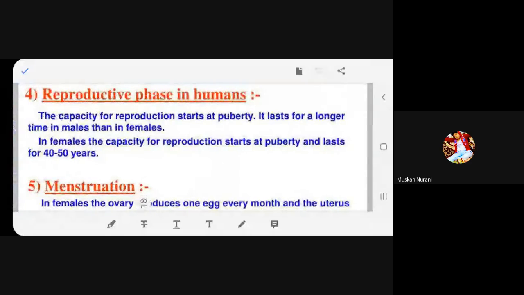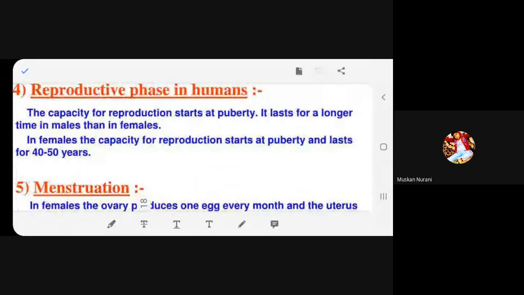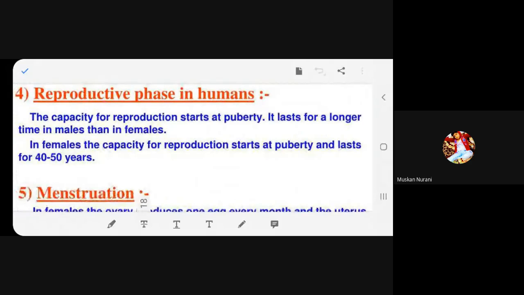Now we come to the reproductive phase in humans. When can a human reproduce? And for how much time can it reproduce? Yes, read. Reproductive phase in humans. The capacity for reproduction starts at puberty. It lasts for a longer time in males than in females. In females, the capacity for reproduction starts at puberty and lasts for 40 to 50 years.